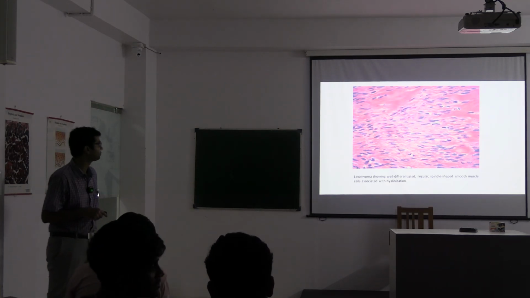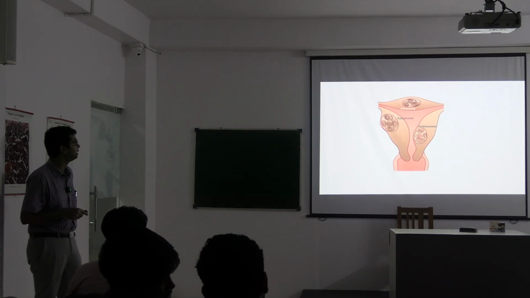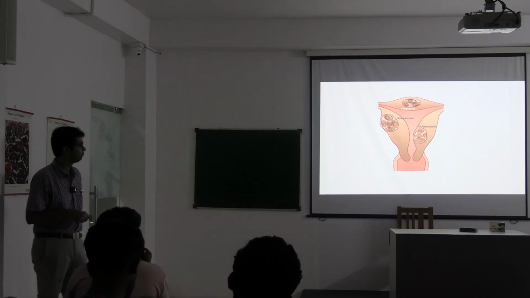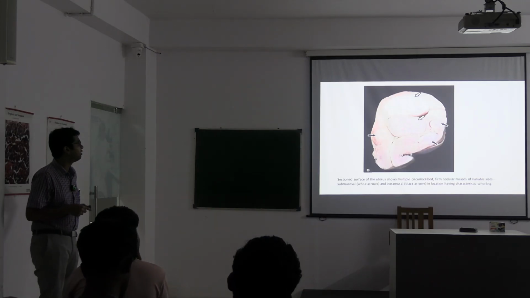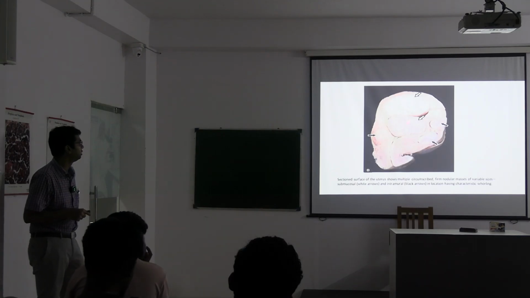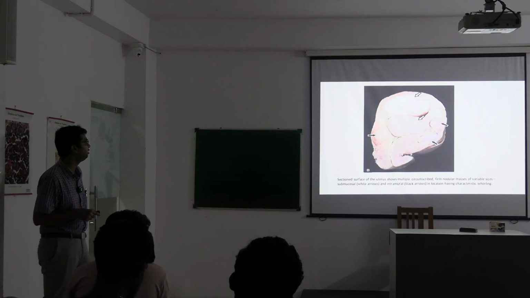Microscopical picture. This is called submucosal, subserosal, and intramural. These are all fibroid and leiomyoma. These are submucosal. These are intramural.